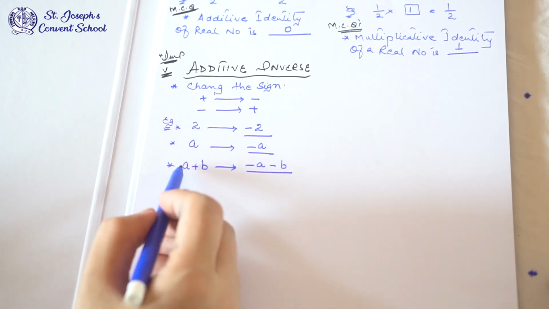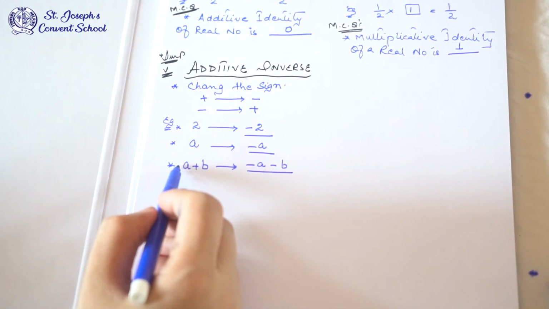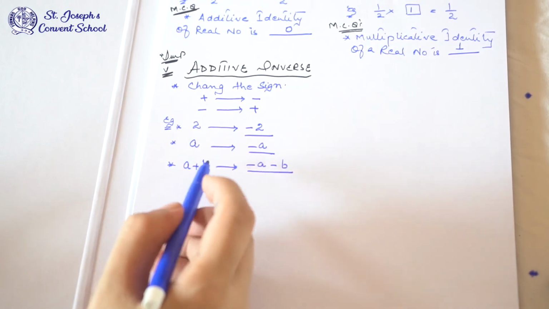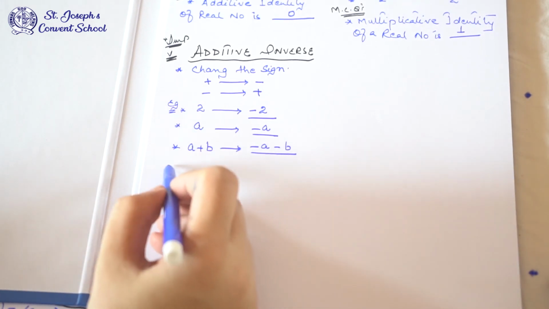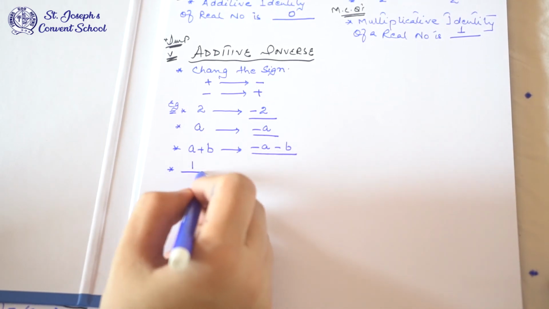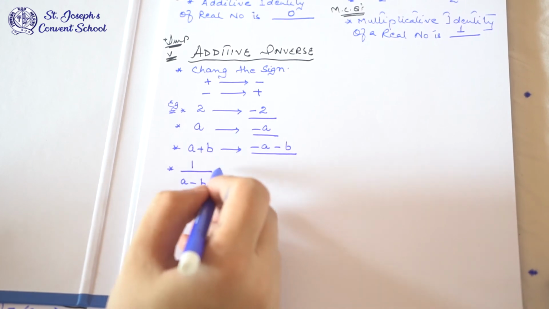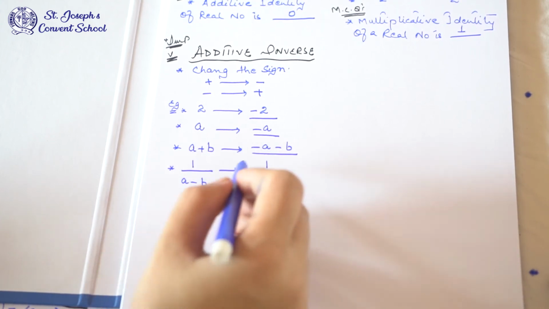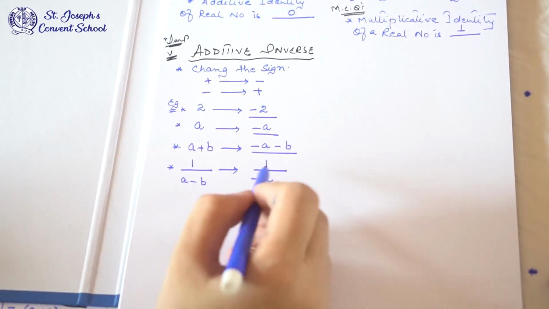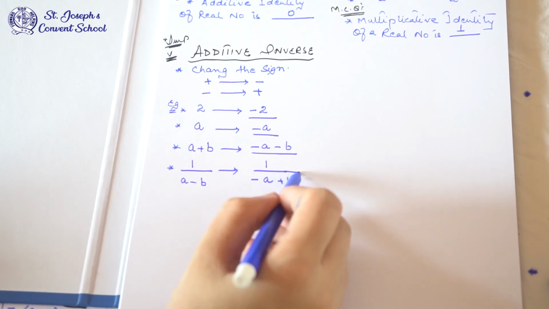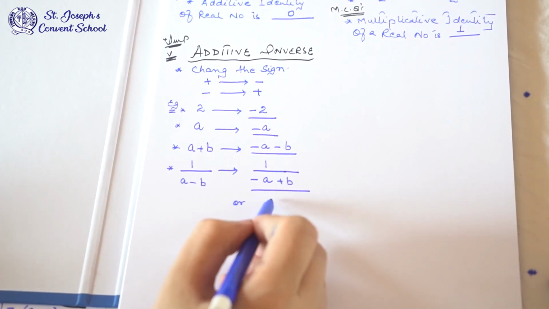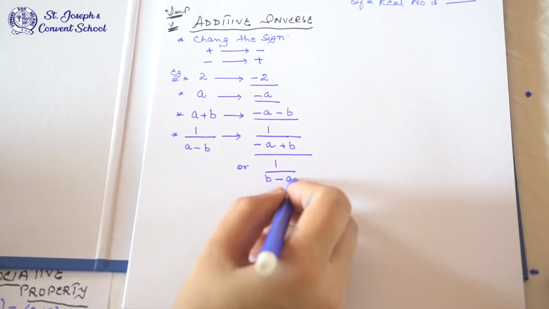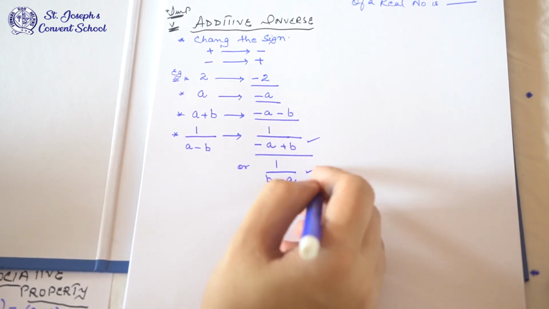Why? Because the sign of A is plus, it will change into minus. This plus will also change into minus. So minus A minus B. Okay. Suppose it is in fraction. If it is 1 upon A minus B, so just change the sign. It will change into 1 upon minus A plus B. Or you can write 1 upon B minus A. It is the same. Both answers are the same.